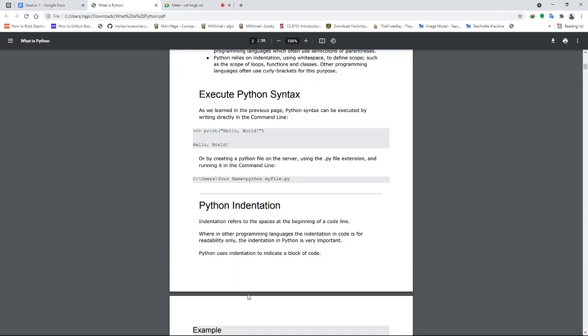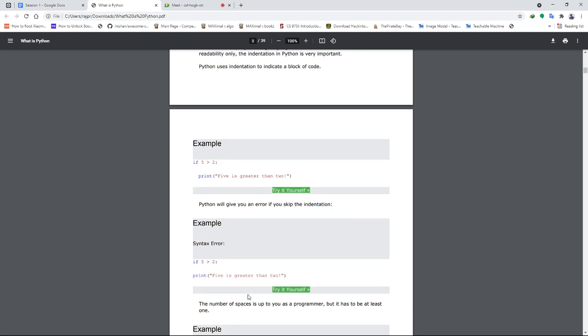Okay, so we were discussing indentation. Indentation is used to indicate a block of code. An example I am showing you: see here, if 5 is greater than 2, print that. So it's maintaining a particular indentation. See, it is leaving some space here. That's why I had given you the real life example here.